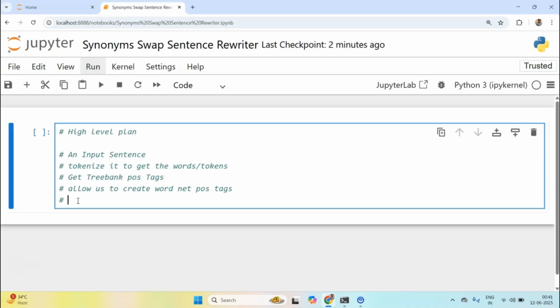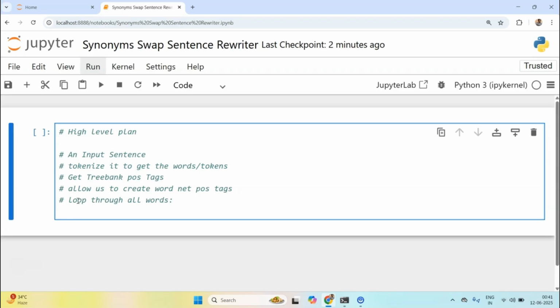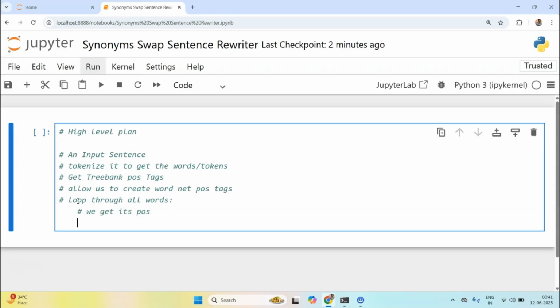If we are not able to find any WordNet related POS, then we will just utilize the word. Once we have these WordNet POS tags, the next step would be to loop through all the words that we created earlier using tokenization. For each word we get its POS. Next we get its synonym set, I guess.